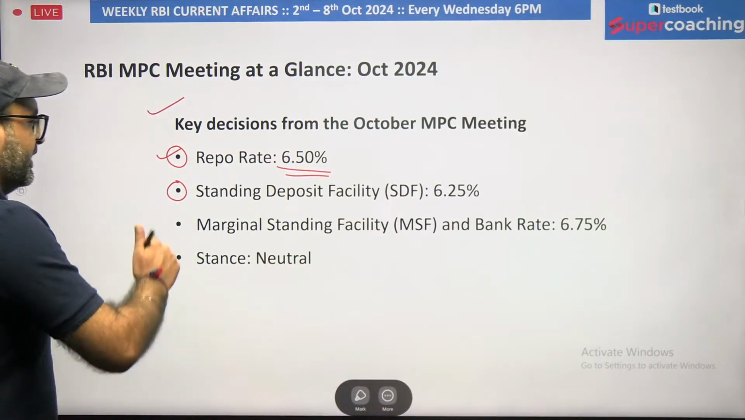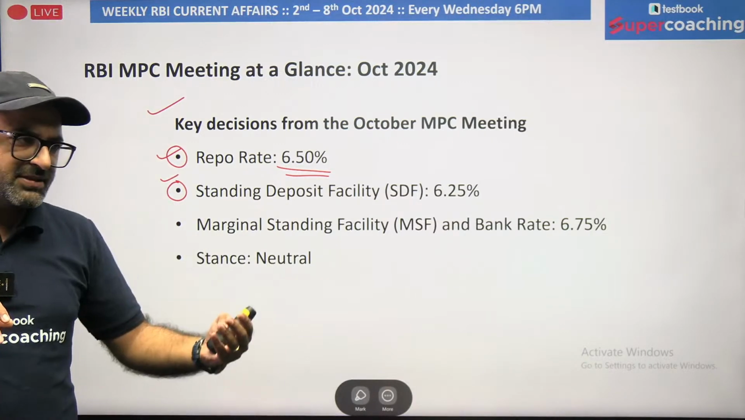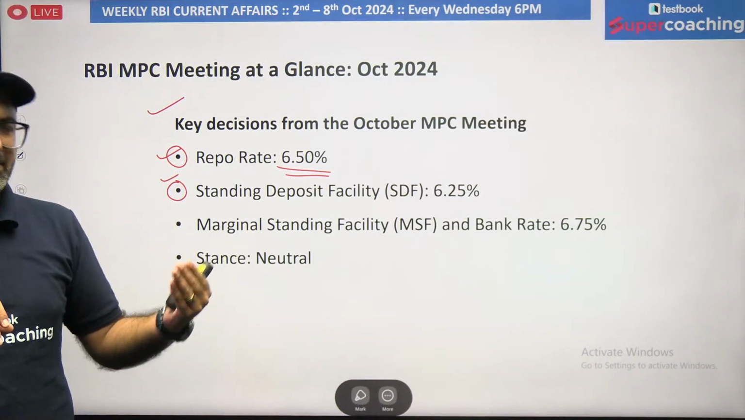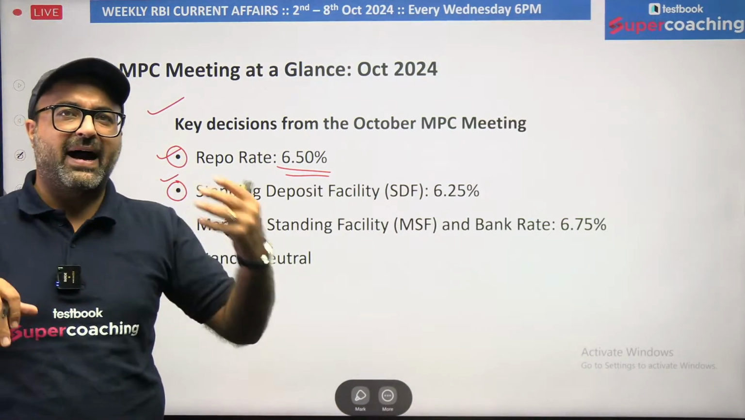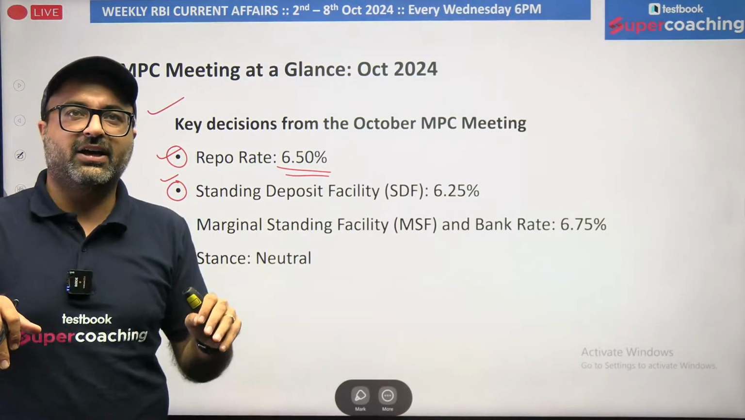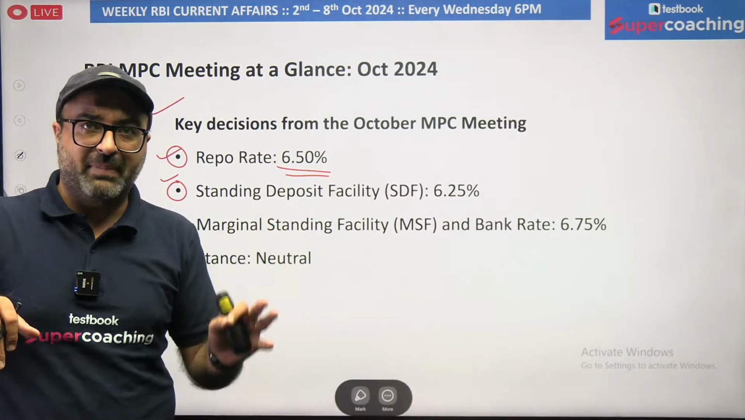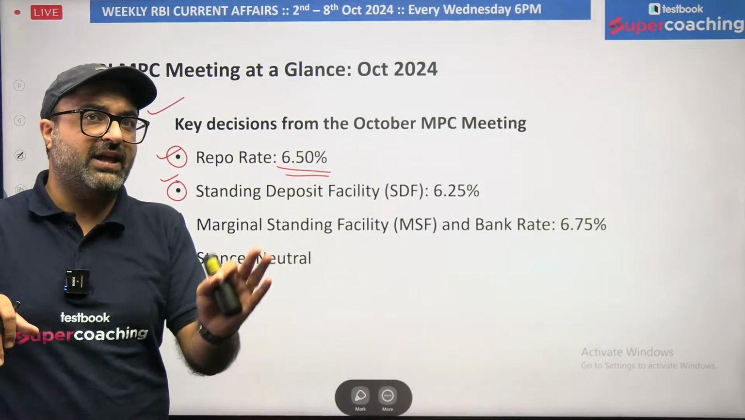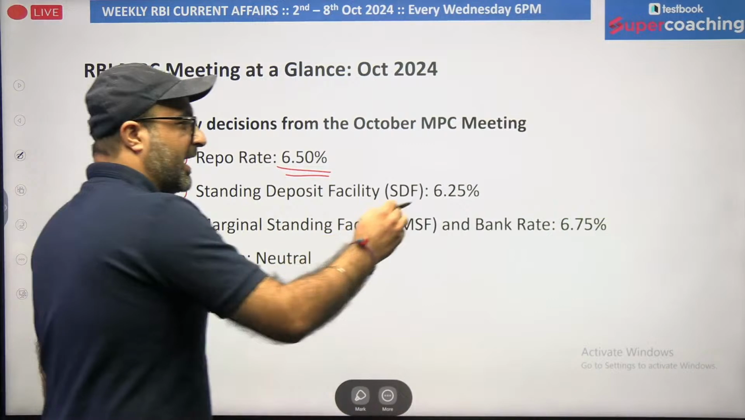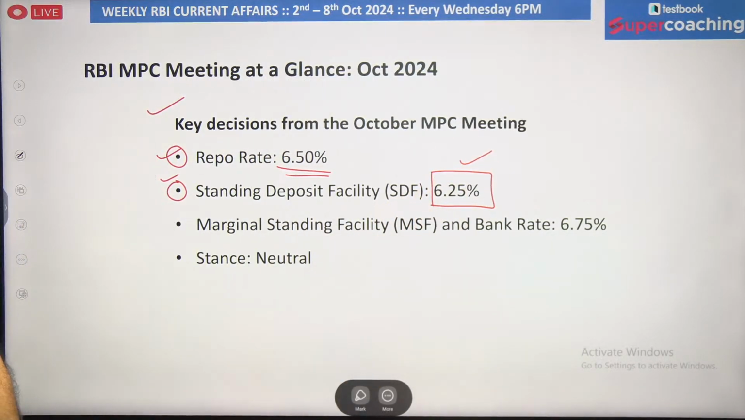Standing deposit facility is an alternative to the reverse repo rate, where banks, if they have surplus funds, can park their surplus funds with RBI. In reverse repo, RBI used to park its government securities with the bank, but that rate is pretty low. It's 3.35% right now. The alternative is the standing deposit facility, where banks can park their surplus funds with RBI, but RBI will not provide any security against those funds, and RBI will compensate with a high return, that is 6.25%, which we call the standing deposit facility.